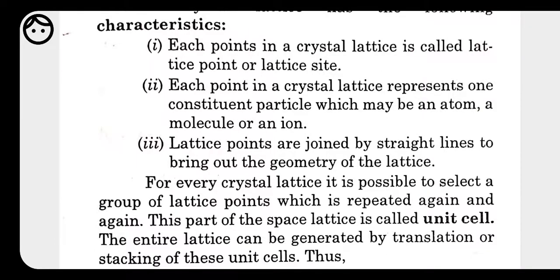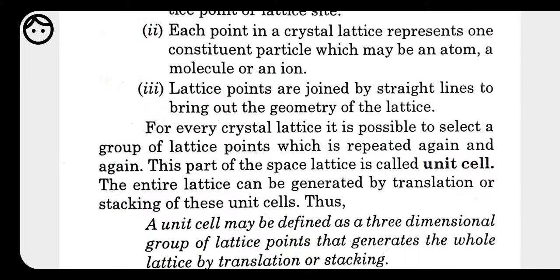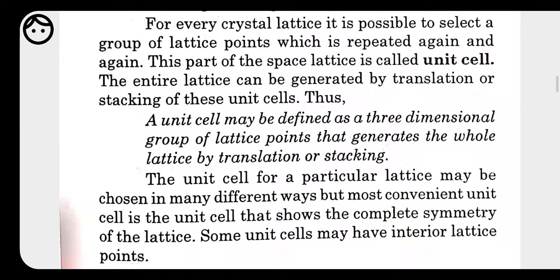For every crystal lattice, it is possible to select a group of lattice points which is repeated again and again. This part of the space lattice is called the unit cell. Every crystal lattice is made up of small repeating units, and these small repeating units are called unit cells. Here I will show you an example, with the help of which you will be able to understand what I am talking about.